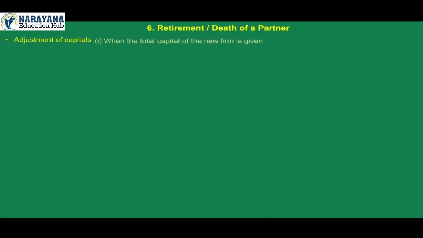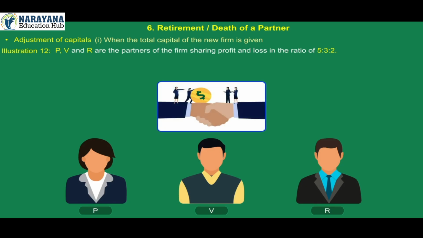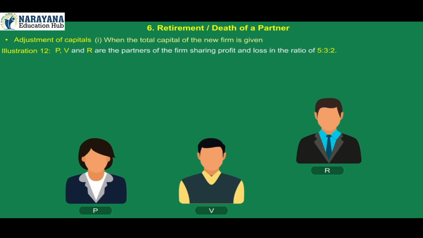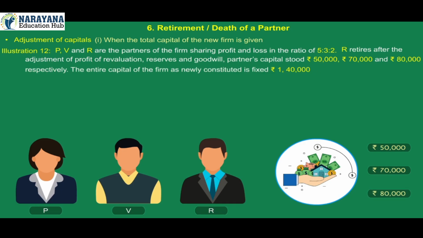Adjustment of capitals 1. When the total capital of the new firm is given. Illustration 12. P, V and R are the partners of the firm sharing profit and loss in the ratio of 5:3:2. R retires after the adjustment of profit of revaluation, reserves and goodwill. Partners' capital stood Rs 50,000, Rs 70,000 and Rs 80,000 respectively. The entire capital of the firm as newly constituted is fixed Rs 1,40,000.